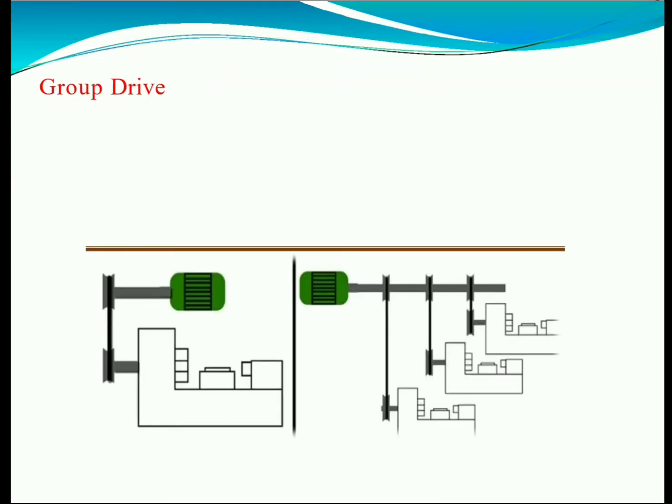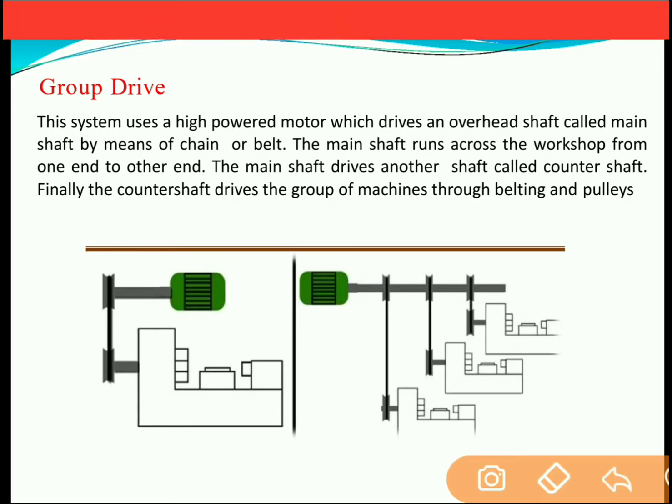Next is group drive. In this system, a single motor is used to connect more than one machine. There is only one motor, but there are 3 machines over here. In this case, the system uses a high powered motor which drives an overhead shaft called the main shaft by means of chain or belt.